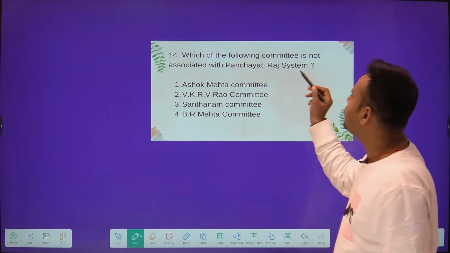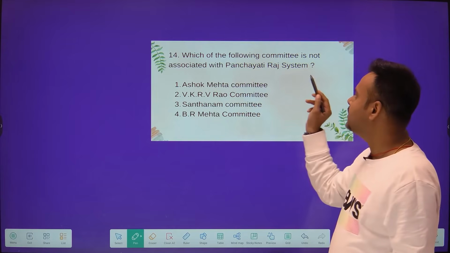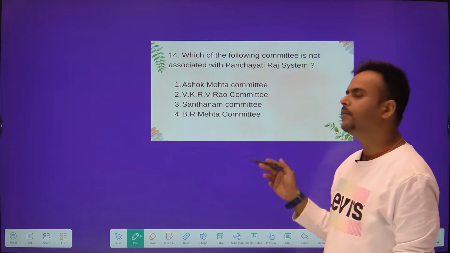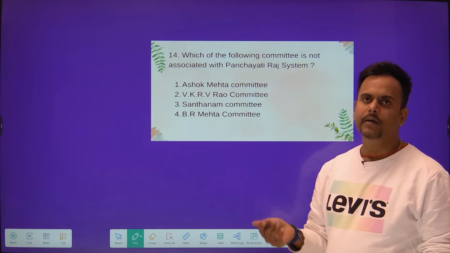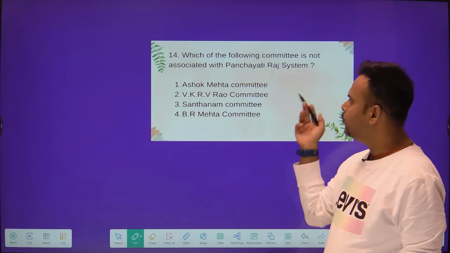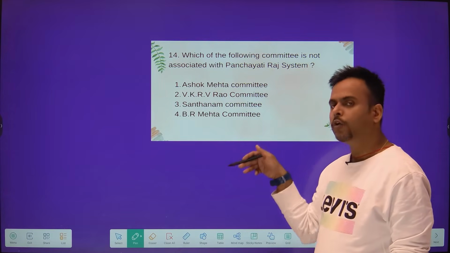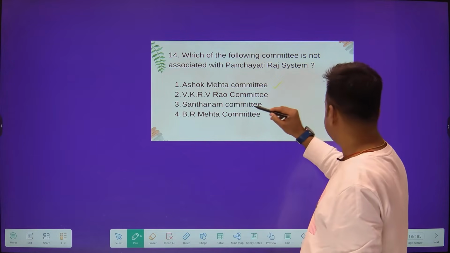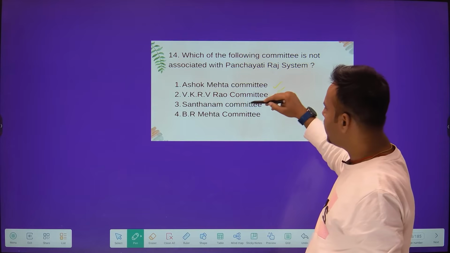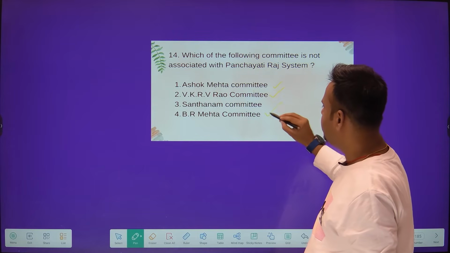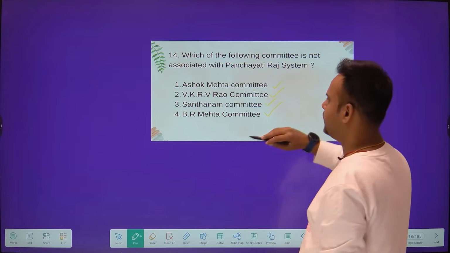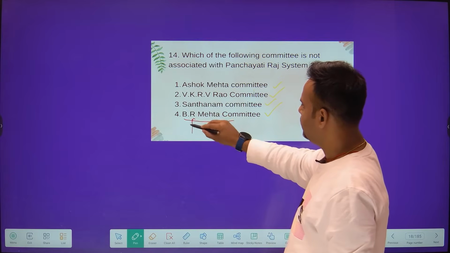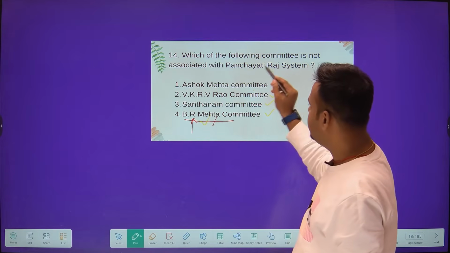See, which of the following committees is not associated with the Panchayati Raj system? See friends, for the implementation of the Panchayati Raj system, a number of committees were made, and you have to answer which among these four options is not associated with those committees. Ashok Mehta Committee, V.K.R.V. Rao Committee, Santhanam Committee and B.R. Mehta Committee. B.R. Mehta, that is Balwant Rai Mehta. You are well equipped with this name. He is called the father of the Panchayati Raj system.